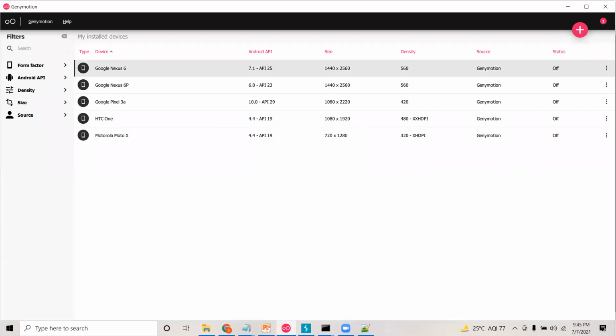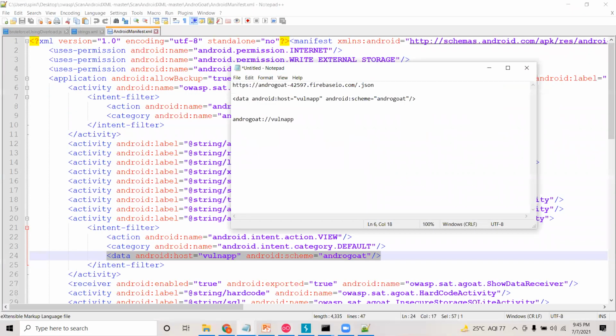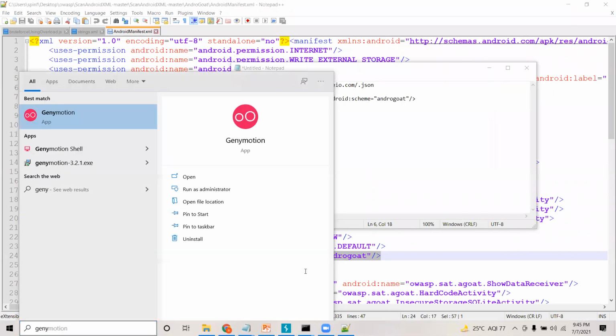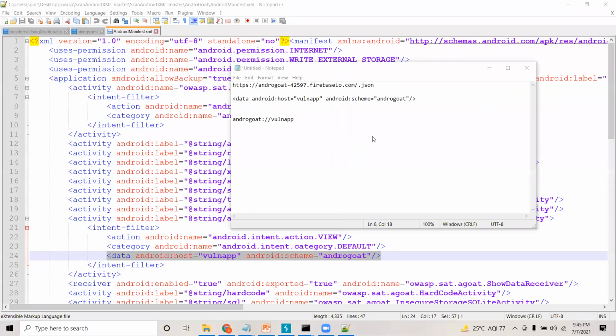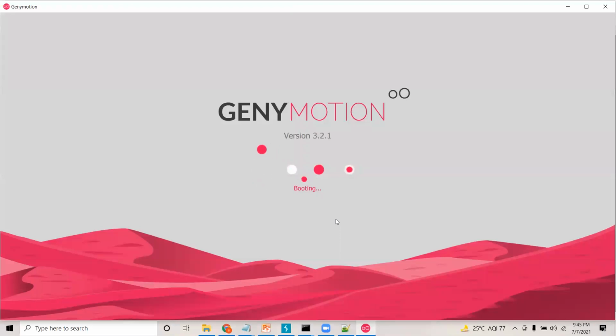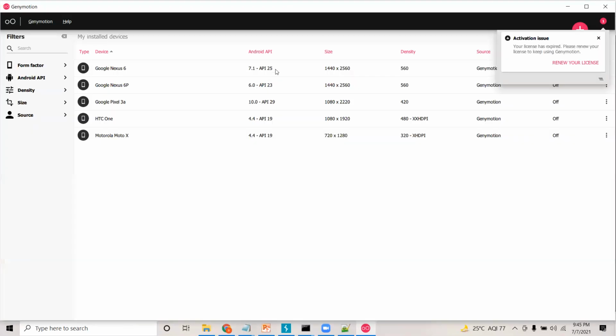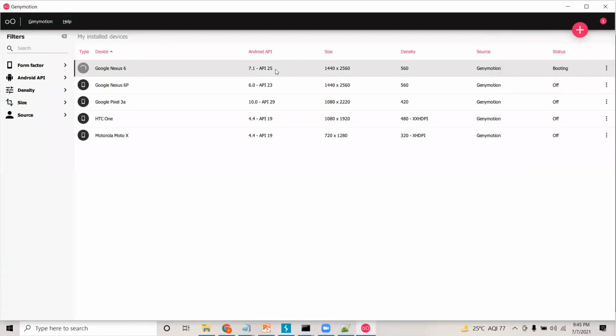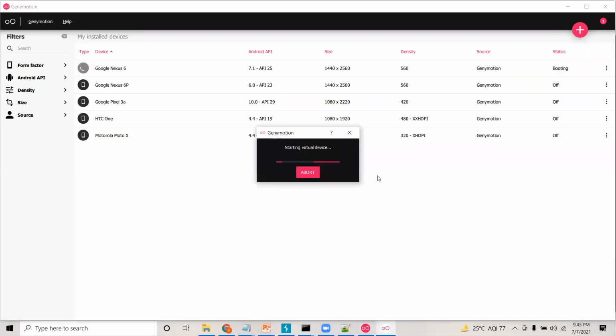Looks like something is wrong here. Just give me a second. Let me start Genymotion first. Okay, come on.